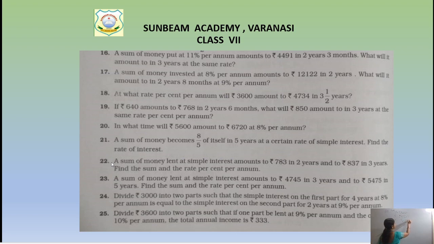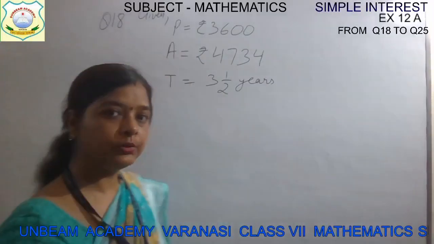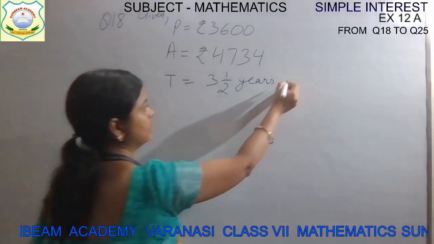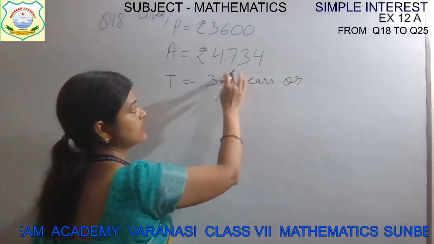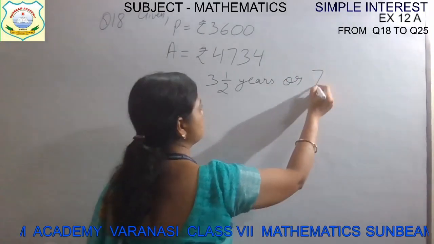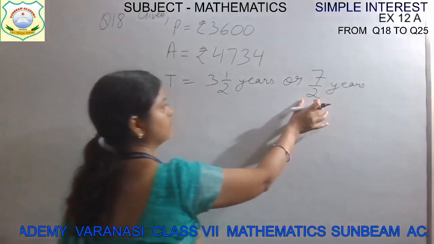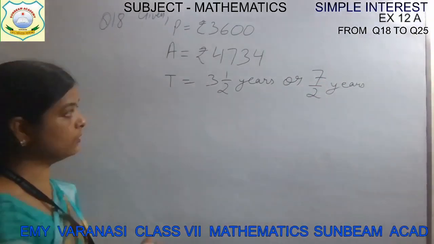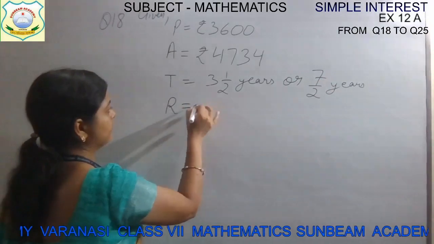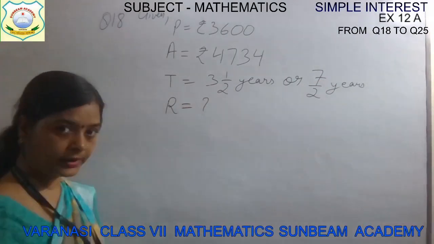Already it is given in years, but it is in mixed fraction, so we will convert it into an improper fraction. So we will write it as 3 times 2 is 6 plus 1, 7/2 years. Okay, because this we will put in our question. Now what do we have to find? We have to find the rate.